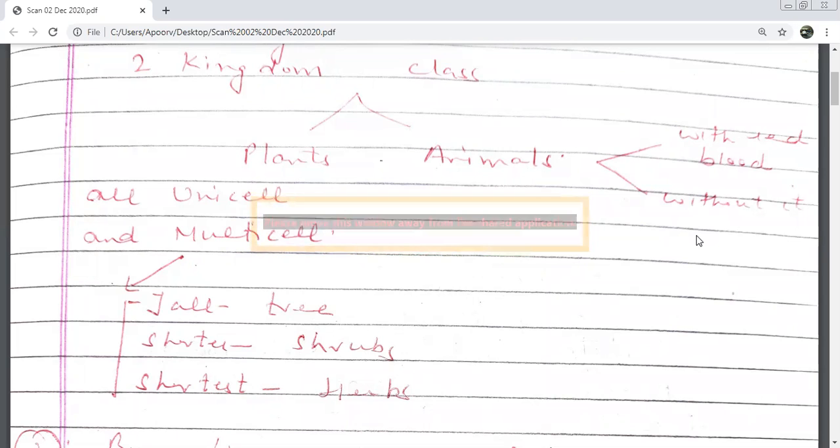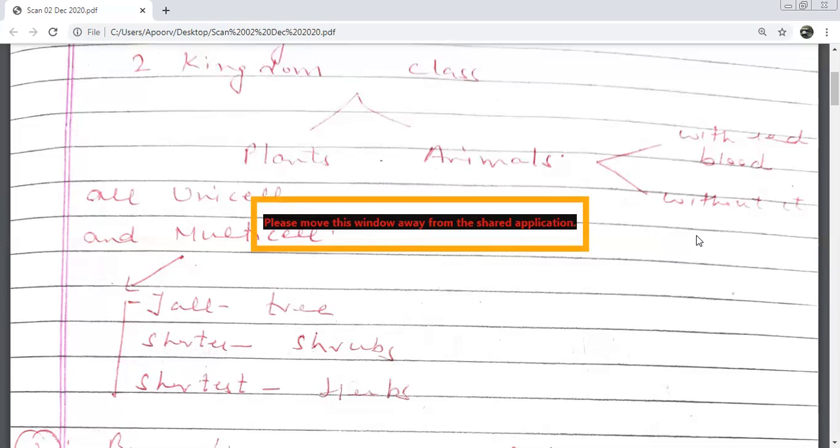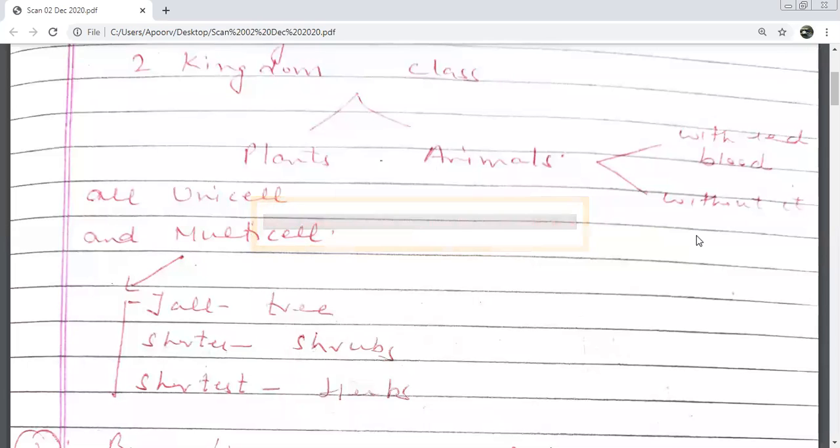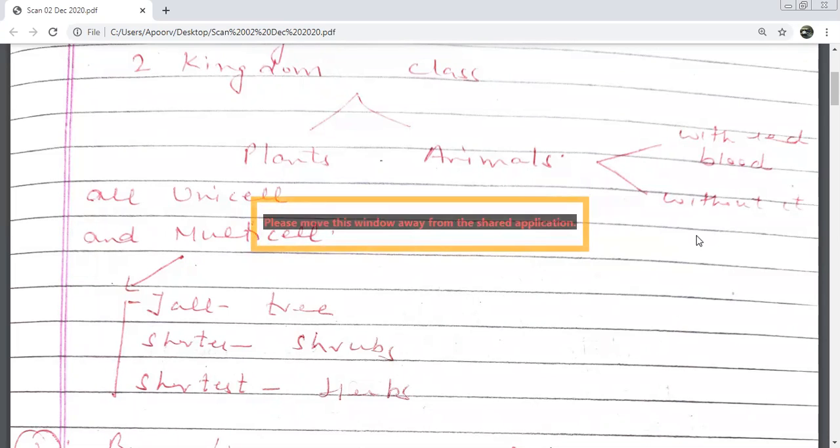It has no cell wall and at the same time it can photosynthesize. Okay, because it can photosynthesize, so as a rule, we should keep it in which kingdom? Plantae or animal? Plant. But because it does not have a cell wall, so we should keep it where? In animals. So they could not decide where to keep Euglena. Okay, the second category of organisms which troubled both of them was which category? Fungi.